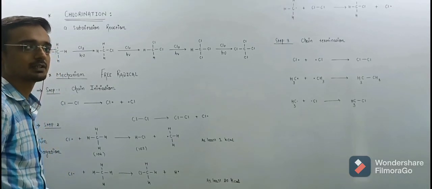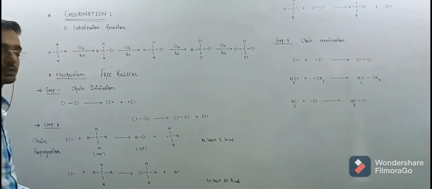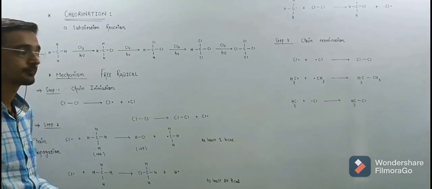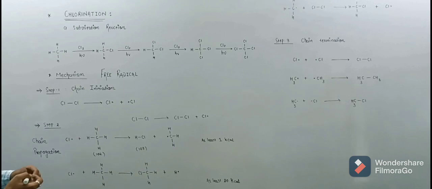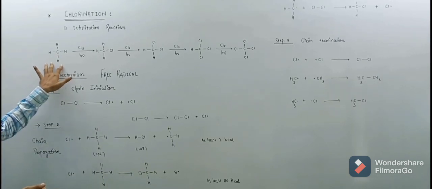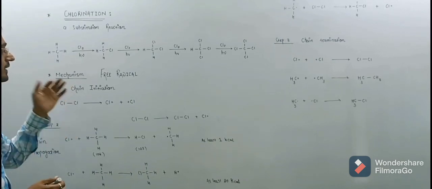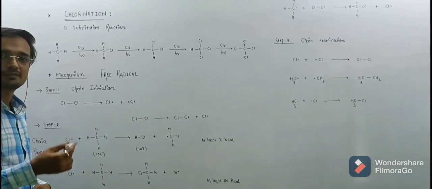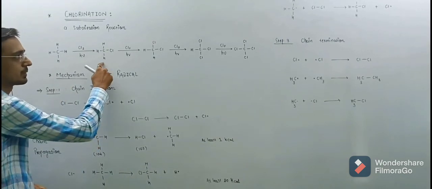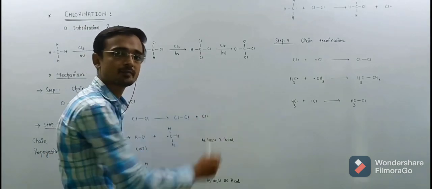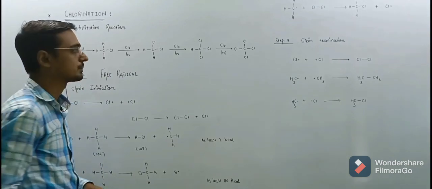Hello friends, today we are discussing the chlorination reaction, a substitution reaction of alkanes. Here, the methane molecule is substituted by a chlorine molecule in the presence of UV light and produces chloromethane, then dichloromethane, then trichloromethane, then tetrachloromethane.